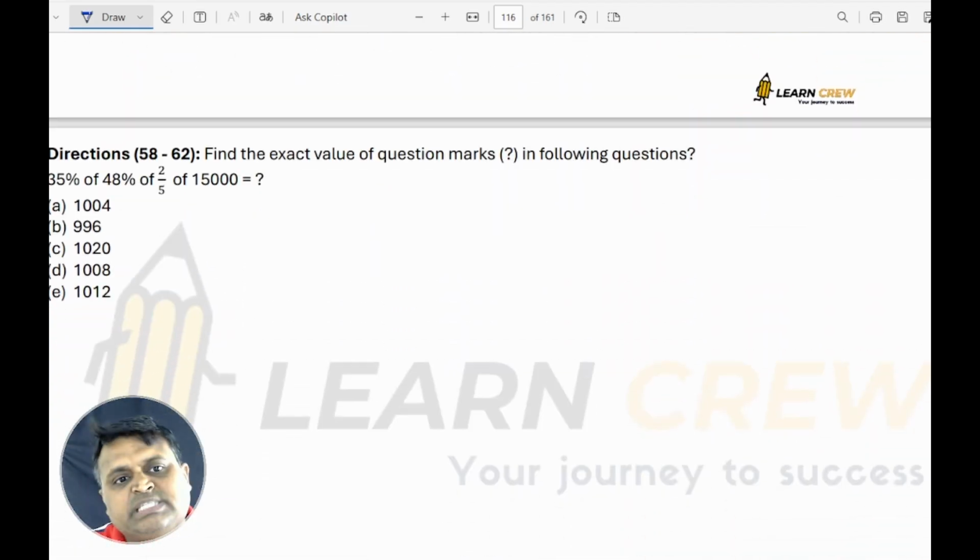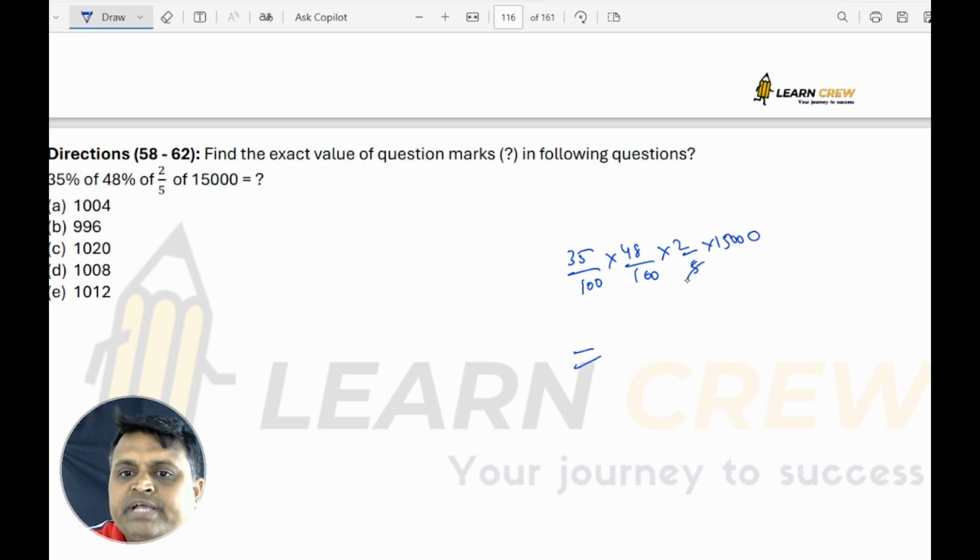Now you have simplification based questions. 35% of 48% of 2/5 of 15,000. Here 5 sevens are 35, so the 3 zeros cancel.